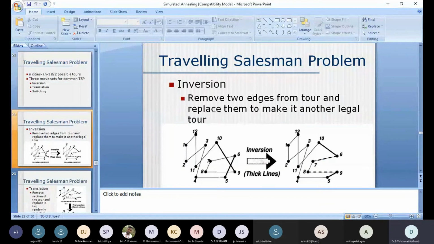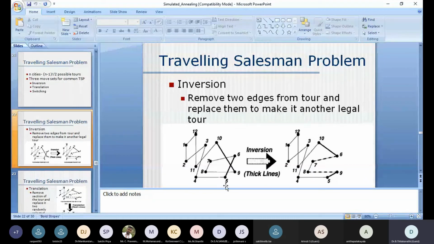The inversion is explained with the help of this diagram. Here 1, 2, 3, 4, 5 represent the cities; there are 12 cities here. The line represents their tour or traveling schedule. In the inversion, the operation is to remove any two edges from the tour and replace them to make another legal tour.